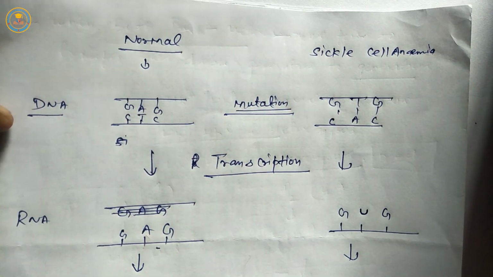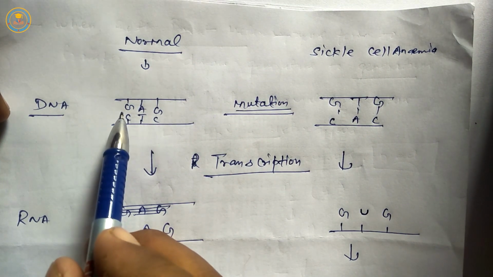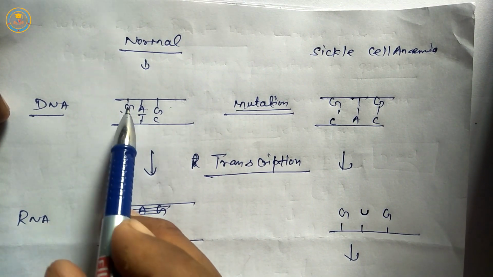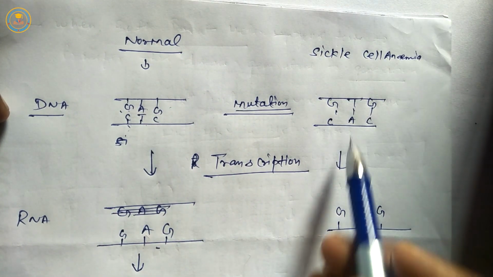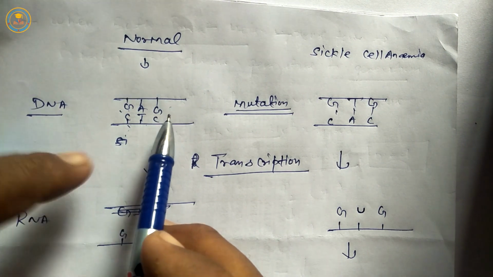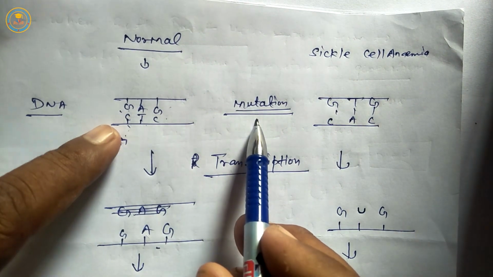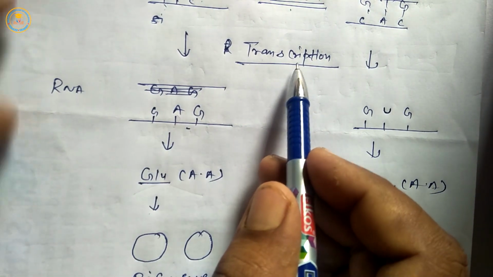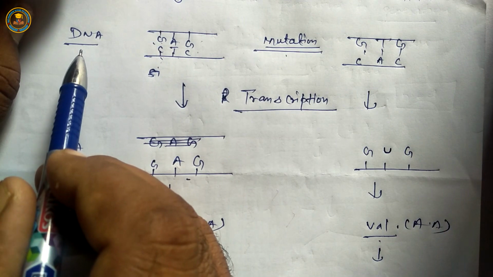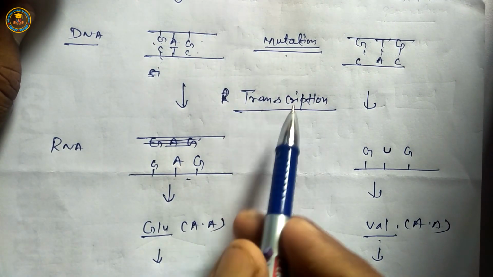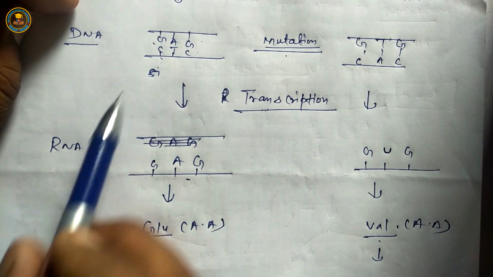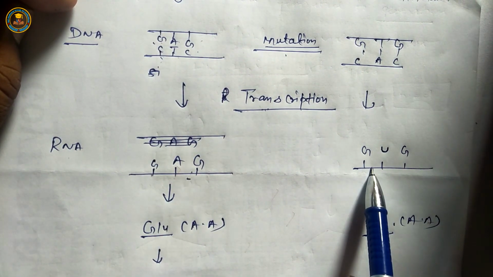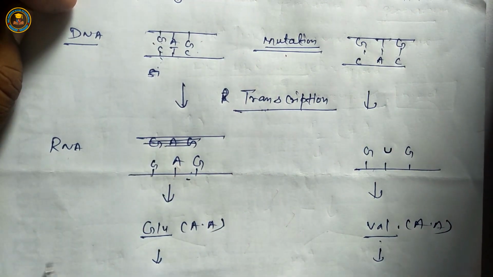Once again, students, normal humans, and second, sickle cell anemia persons. First DNA of normal, DNA of sickle cell anemia. DNA is double stranded, so a specific segment of DNA is GAG, opposite CTC. Second, in sickle cell anemia, this specific segment mutates and forms in this form. Next process is transcription, the formation of RNA from DNA. All of you studied this in class 11th. RNA is mostly single stranded, DNA is double stranded.